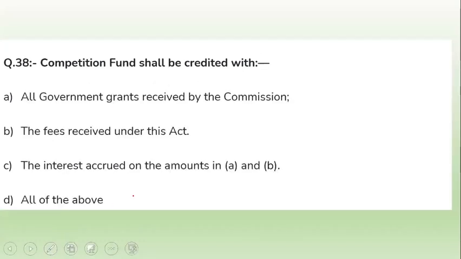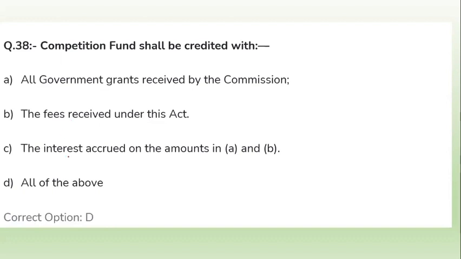Now the competition fund shall be created with: option A, all government grants received by the commission; the fees received under this Act; interest accrued on the amount; and A and B. So what will be the right answer? Option D is the right answer. That means the competition fund, the CCI fund, shall be created from all government grants received by the commission.